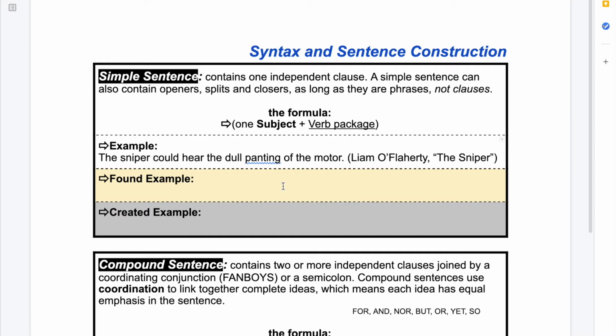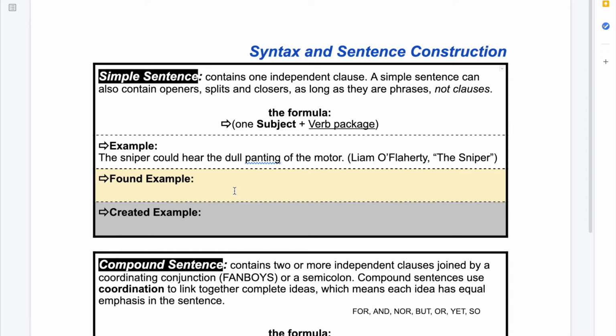So if you want to use Fear, you're more than welcome to use Fear. If you want to use Supersize Me, you're more than welcome to use Supersize Me. Or if you want to use Hoyos Volodorus, you're more than welcome to use that one too. You can also use the poem that we've read, A Blessing. That one's just a little harder to find the syntax and the sentences, just because it's a poem and the lines are kind of split up a little bit awkwardly. But you can certainly use the poem if you want to.